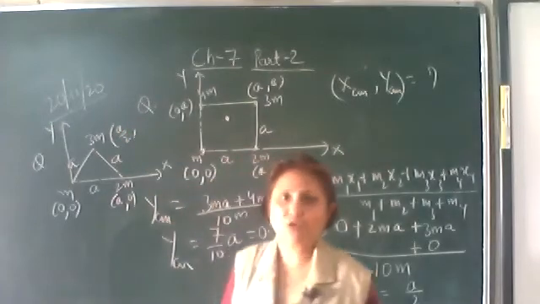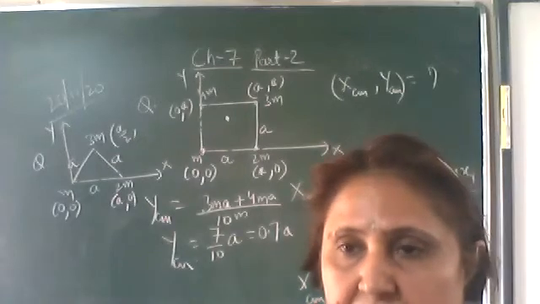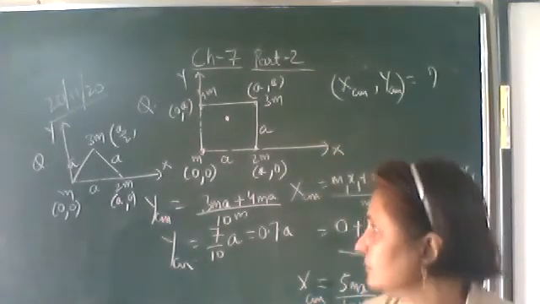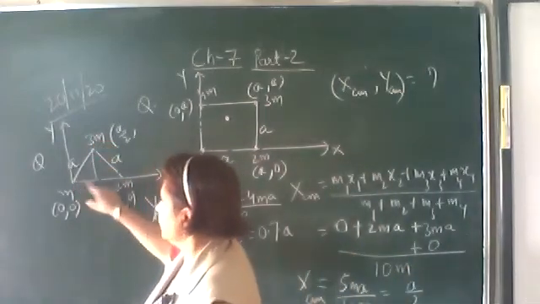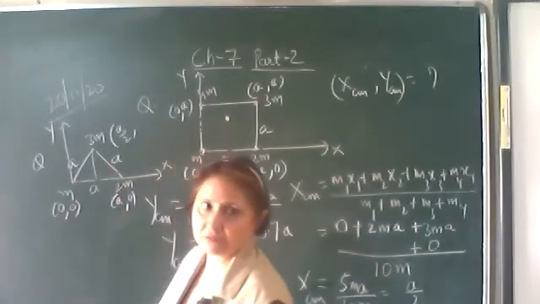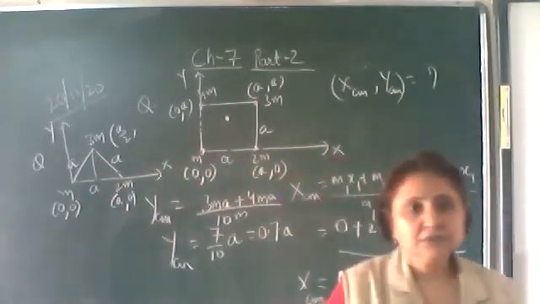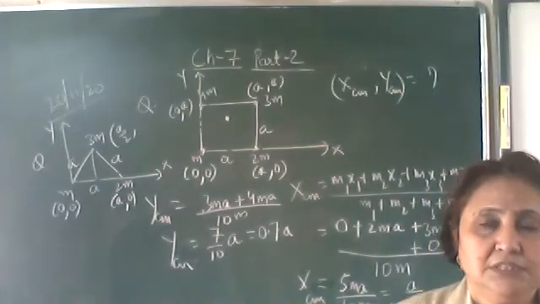What will be the y coordinate? This much is the x distance, a by 2, and the y distance is this one. Yes, hurry up, find out.